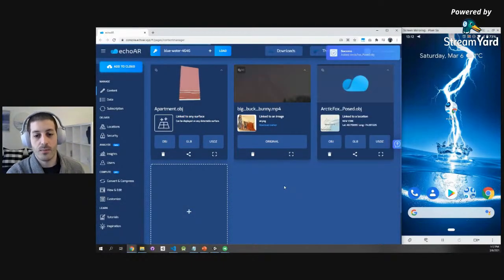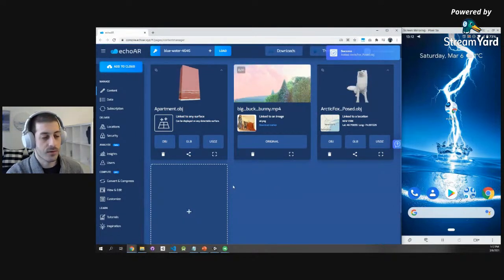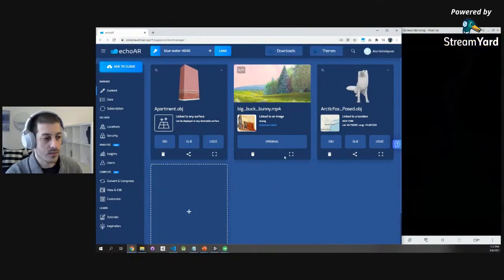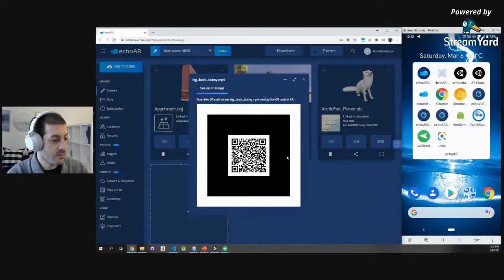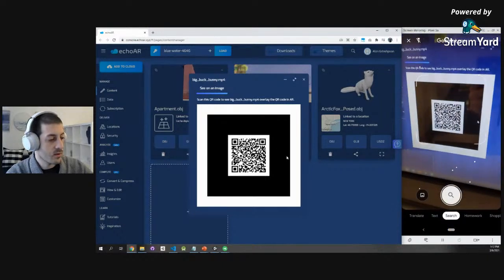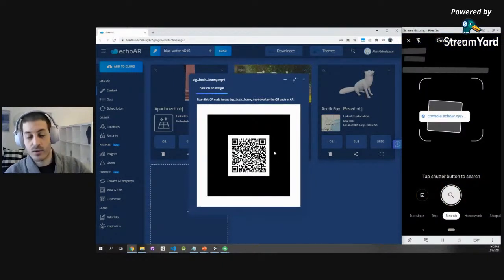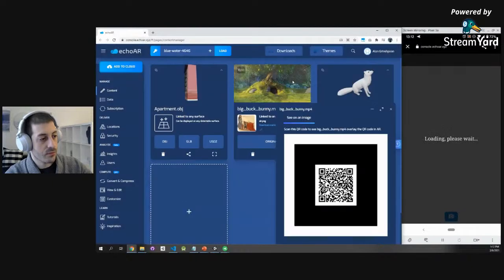So kind of different 3D models for different locations, something if you want to build like a Pokemon Go style experience. Let me show you the kind of image recognition with a video. So I'm going to scan this QR code. Again, redirect to a website. You don't have to install anything. I'll leave it right here.